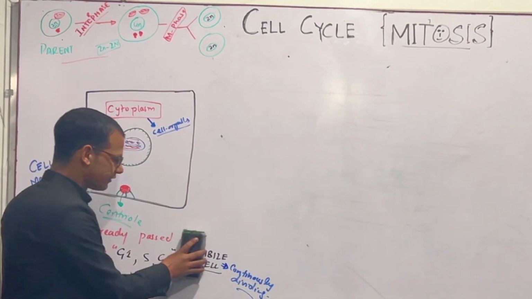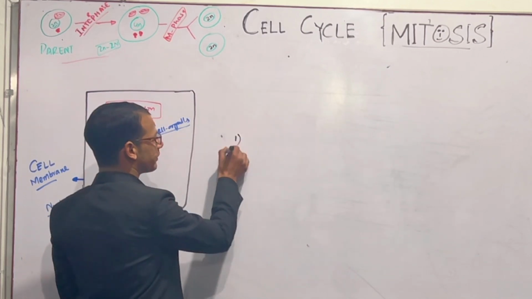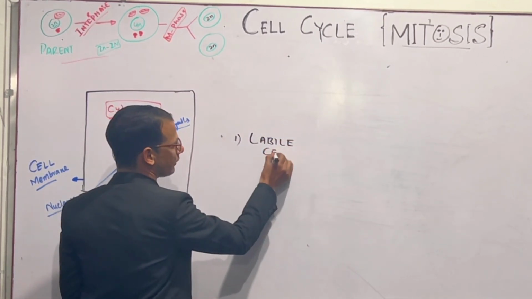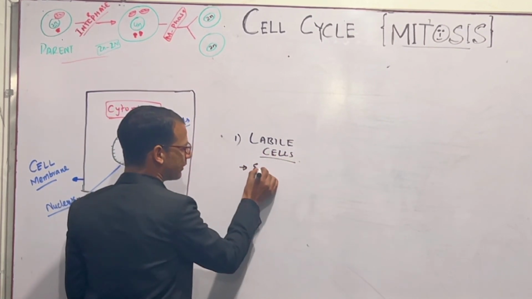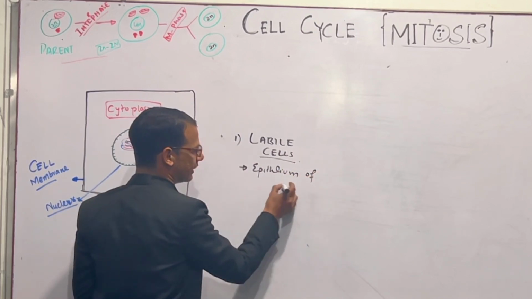What are the examples of labile cells? The best example is the epithelium of skin.